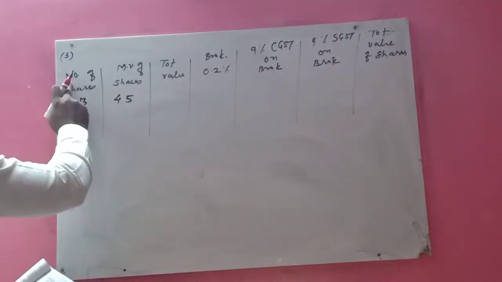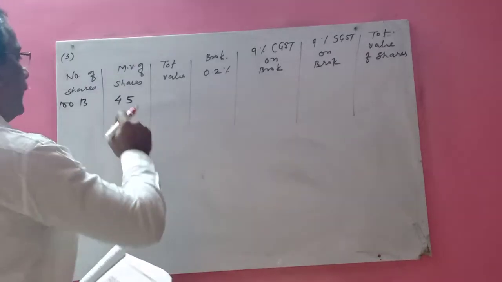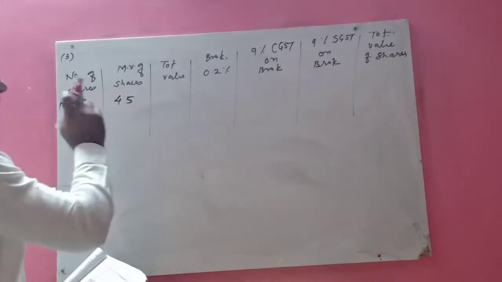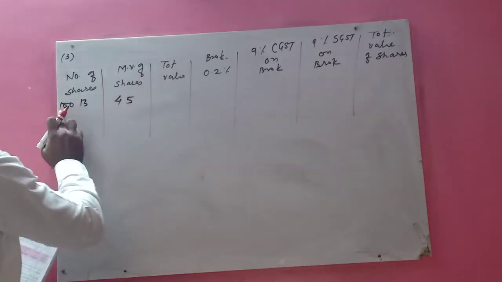Number of shares means there are 100 shares you have taken from the shopkeeper, and 45 is the market value of each share. So what will be the total value of 100 shares?